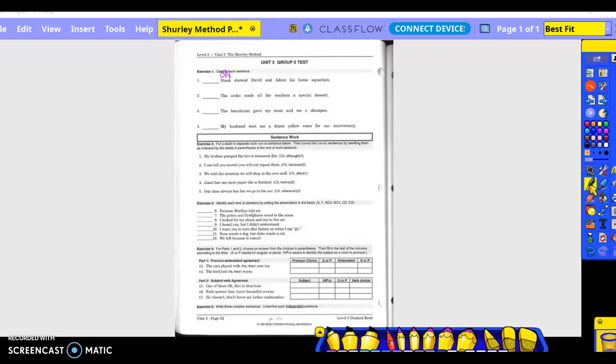What is being said about Hank? Showed what? Aquarium. Is aquarium the same thing as Hank? No, so it becomes the direct object. Showed becomes the verb transitive. Showed the aquarium to whom? David and Adam. So those are compound indirect objects.